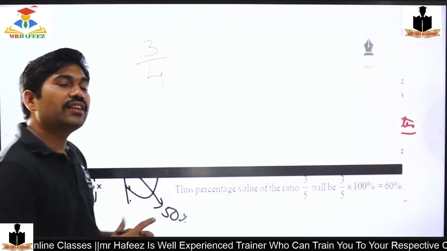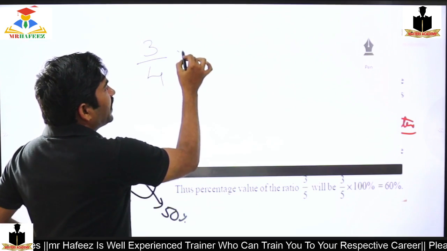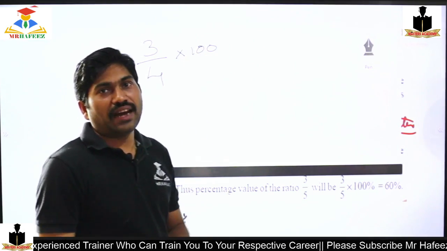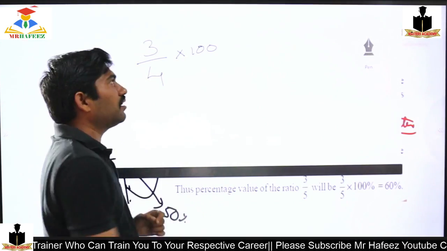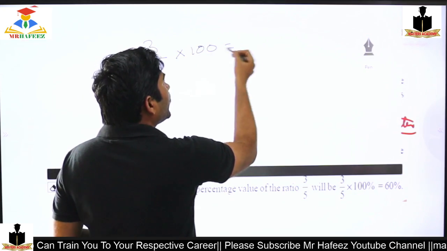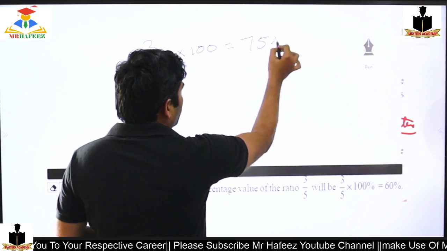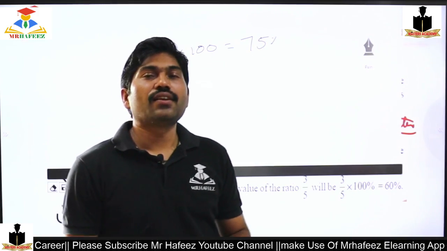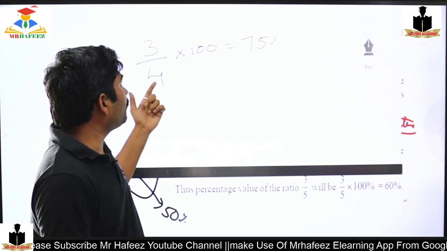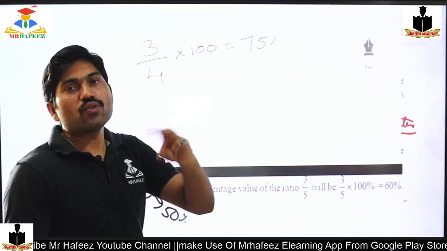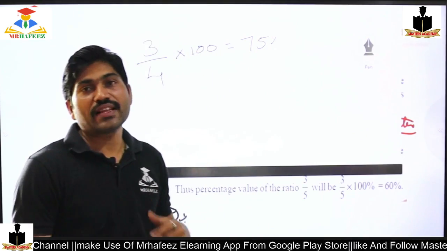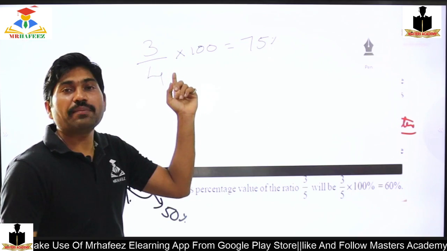It can be converted into a percentage form by just multiplying with 100. 3 by 4 into 100 is nothing but 75%. For every 100 is a percentage. Out of 4 I am just taking 3. 3 out of 4 is a fraction form, but out of 100 is a percentage. That is the reason I am multiplying by 100.